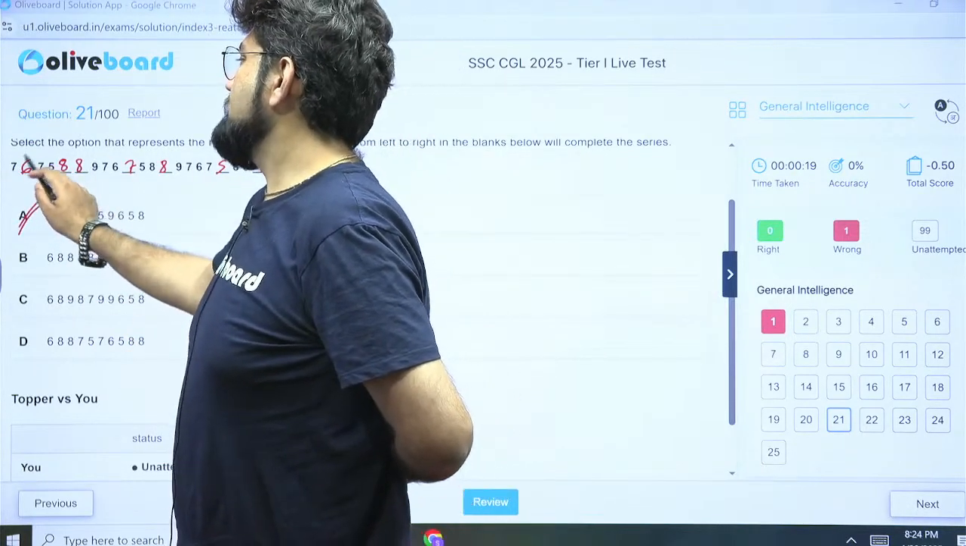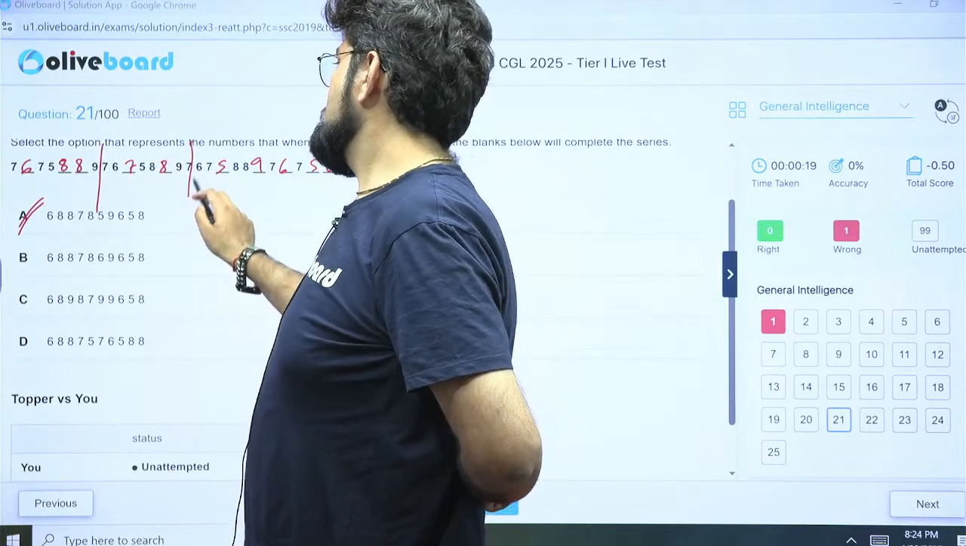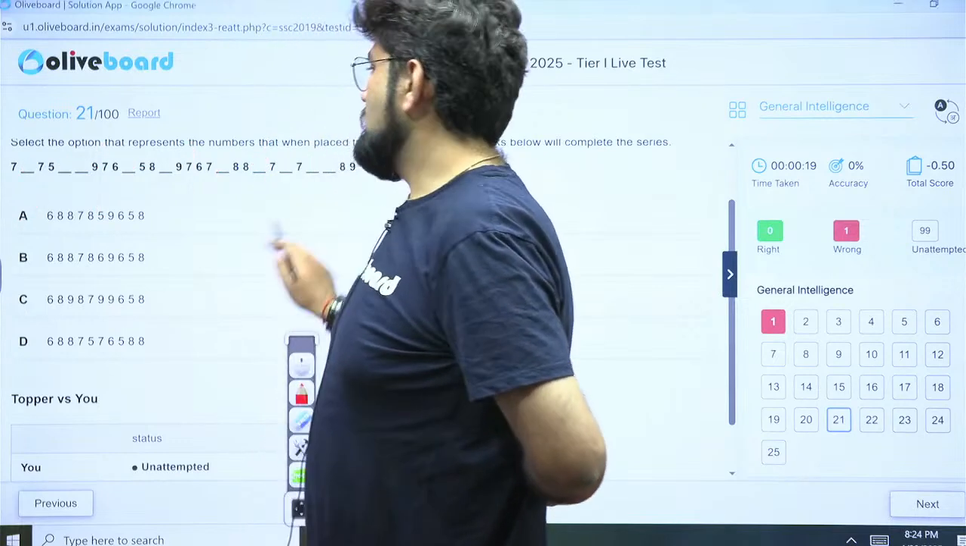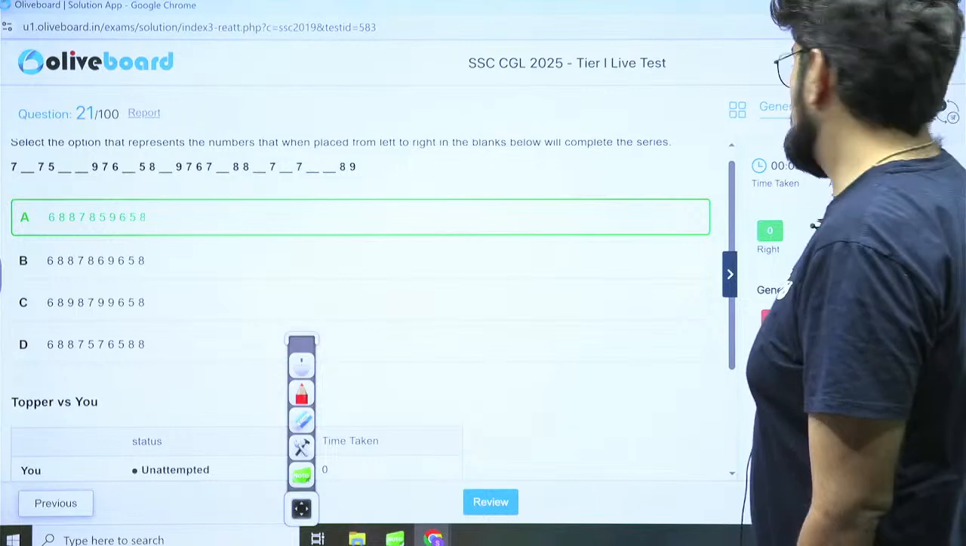It's nowhere else. Now what is the repeat pattern? 7675 double 8 9. 7675889, 7675889. So option A is the correct answer. If it's a repeat pattern, it is always easy. Just pick up one answer and keep filling it.